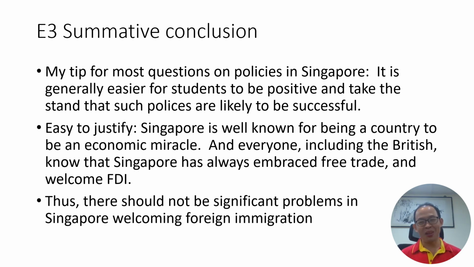So here's my way of justifying why these two policies, the immigration policies and the education and retraining policies, are likely to be successful. Now, for the immigration policy, it's probably easier. Singapore is well known for being an economic miracle. And why are we an economic miracle? Why is it that when Lee Kuan Yew was the first prime minister, followed by Goh Chok Tong as the second prime minister, and now our third prime minister has just stepped down, Lee Hsien Loong, our real GDP per capita since our independence has been rapidly increasing?